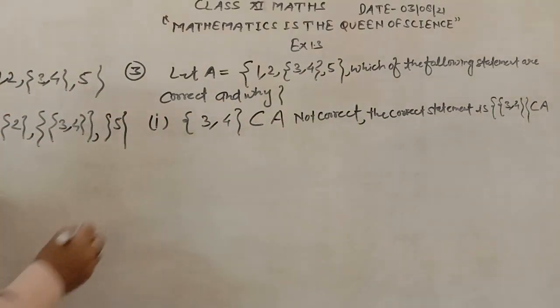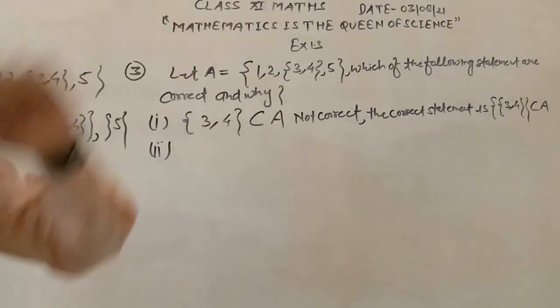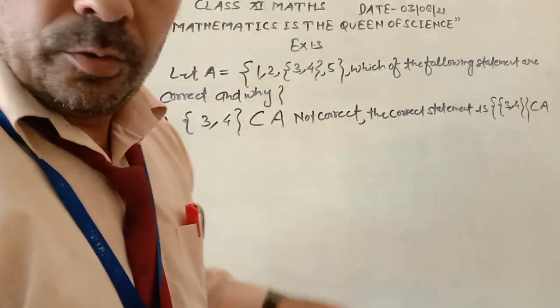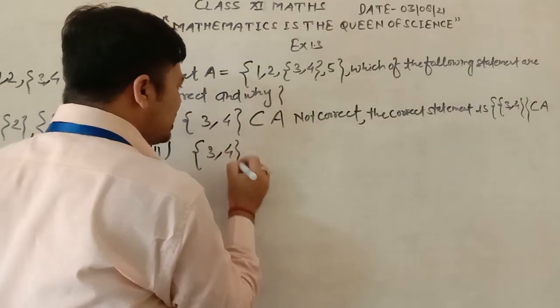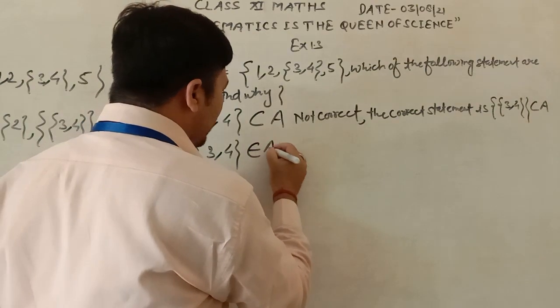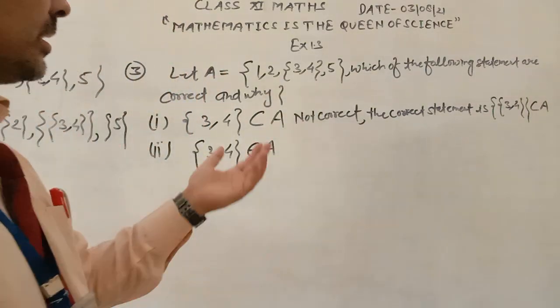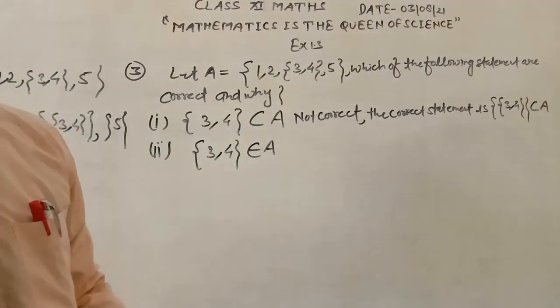Now we move on to the second part. It is asked whether {3, 4} is an element of A, meaning whether it belongs to A or not. Yes, it belongs to A because it is in element form.